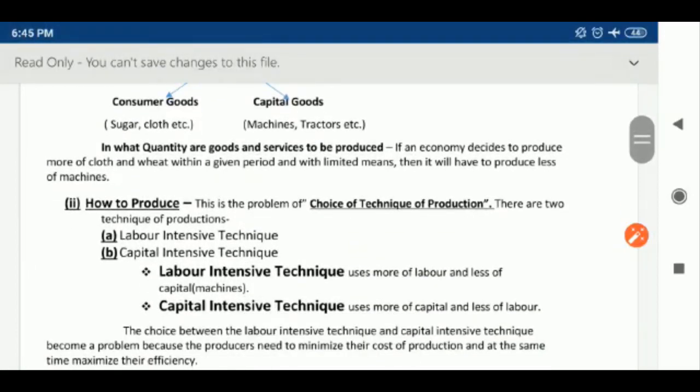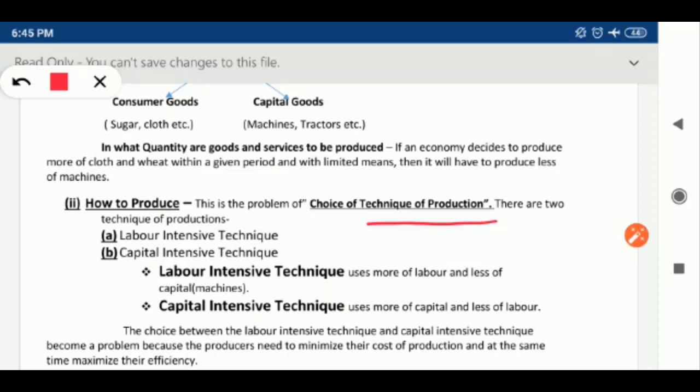Okay, this is the problem of choice of technique of production. You can revise the word, that is technique of production. It refers to the selection of technique to be used for the production of goods and services. And there are two techniques of production, that is labor intensive technique or capital intensive technique.